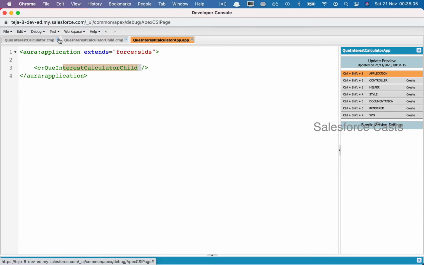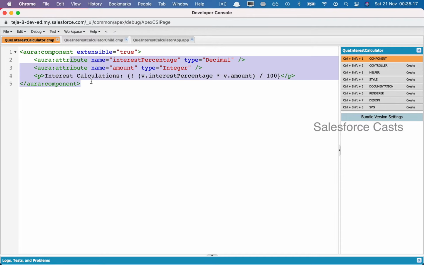Now let me walk you through a scenario where we would need something like this. Let us say we are working on a banking application, and all the interest calculation is done by a different team altogether, and they'll put all the business logic in the parent component, and they'll expose the Aura attributes.